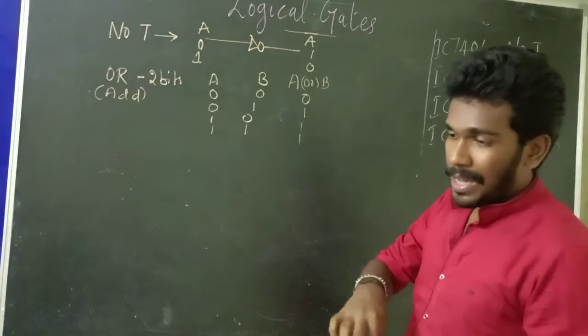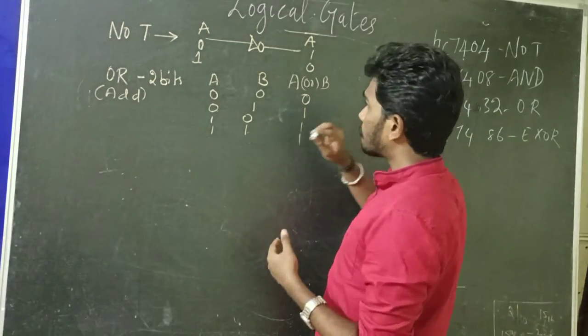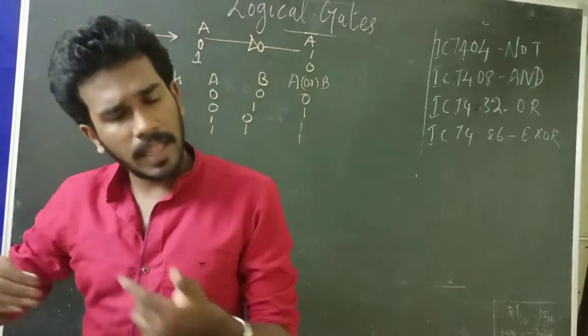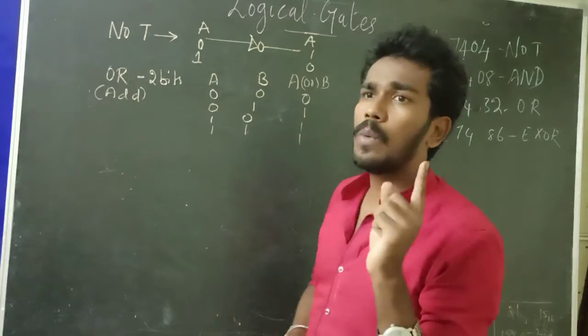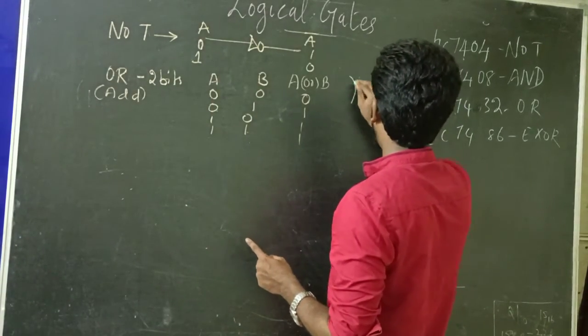So how do you symbolically represent the OR operation? There are also bitwise OR and bitwise AND, which will be covered in the upcoming episodes. We are just talking about the logical operation. OR means if any one of the inputs is true, you will get the output as true. We'll be using the symbol.